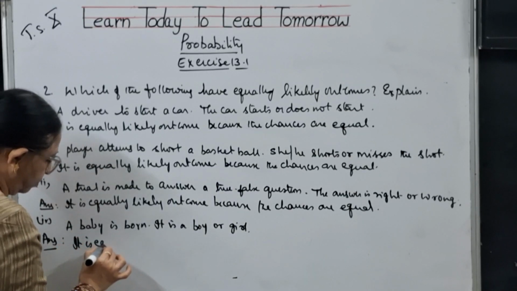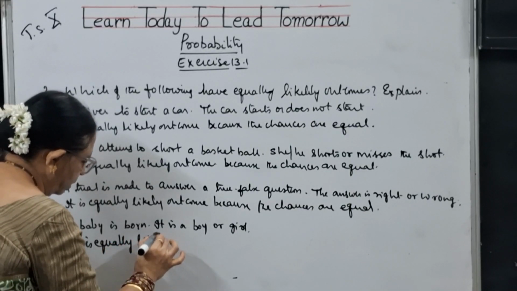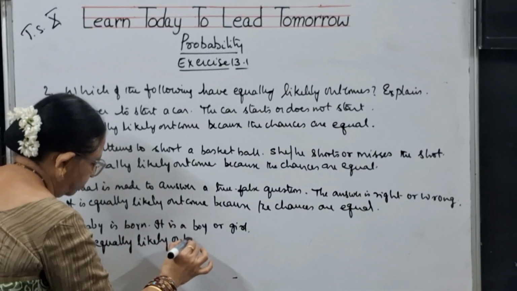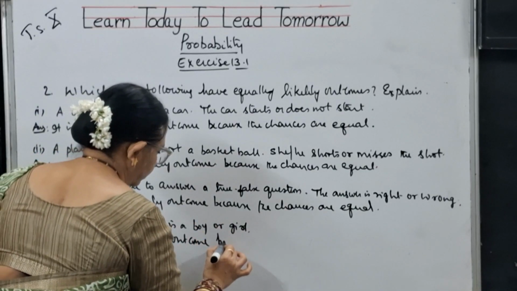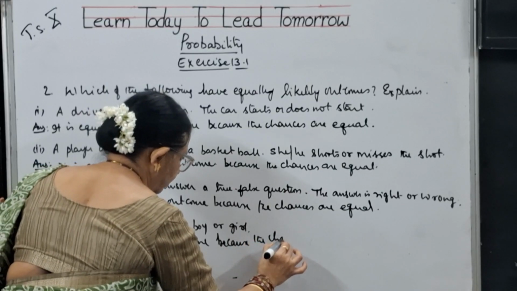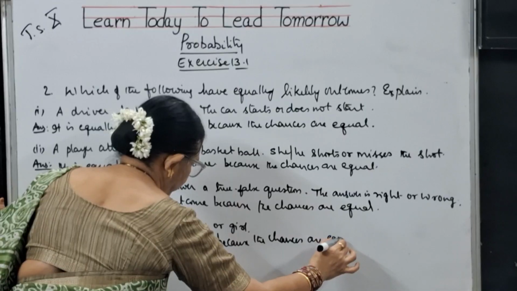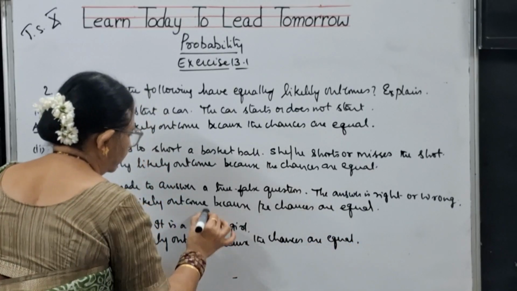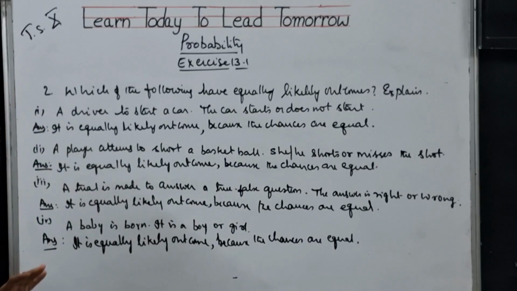So it is also an equally likely outcome because the chances are equal. In all the cases, you have got equally likely outcomes, children, because the chances are equal.